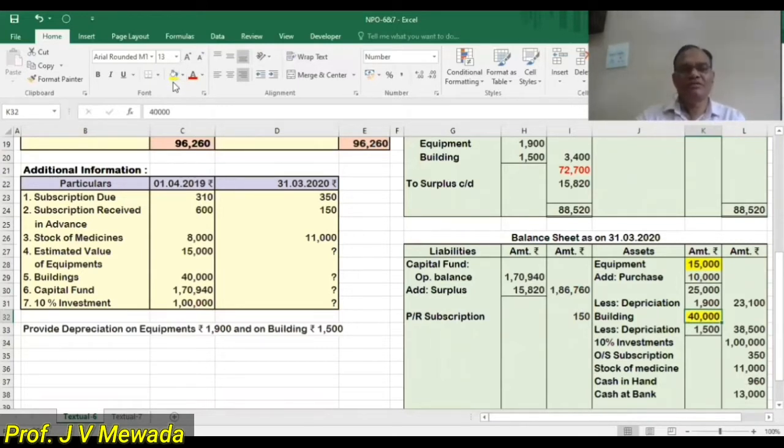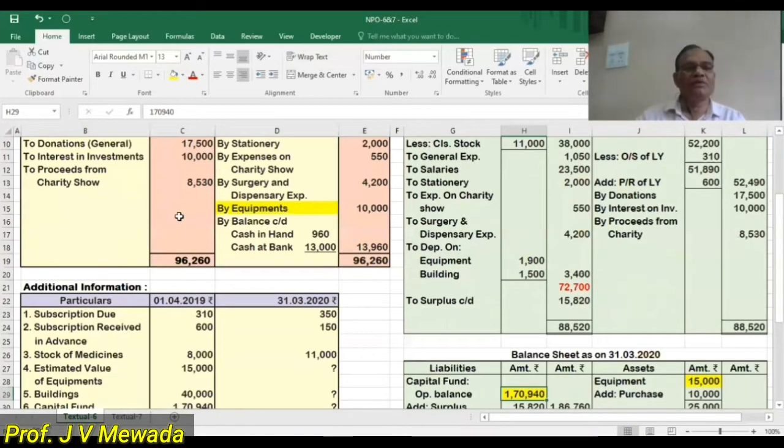As per our need, we are leaving lines for the adjustments. And then we are having capital fund. So capital fund opening balance will show on the liability side. And then we are having 10% investment. So investment is 1 lakh. We have to just find out that there is no adjustment for the investment.